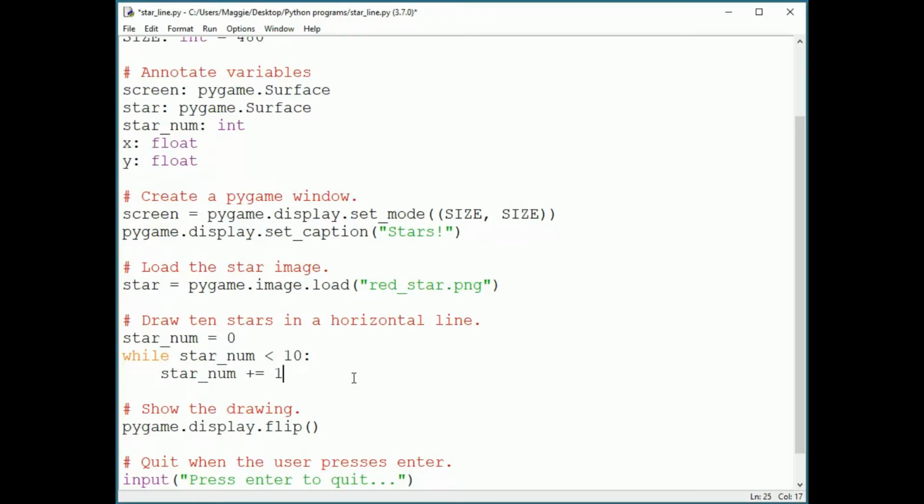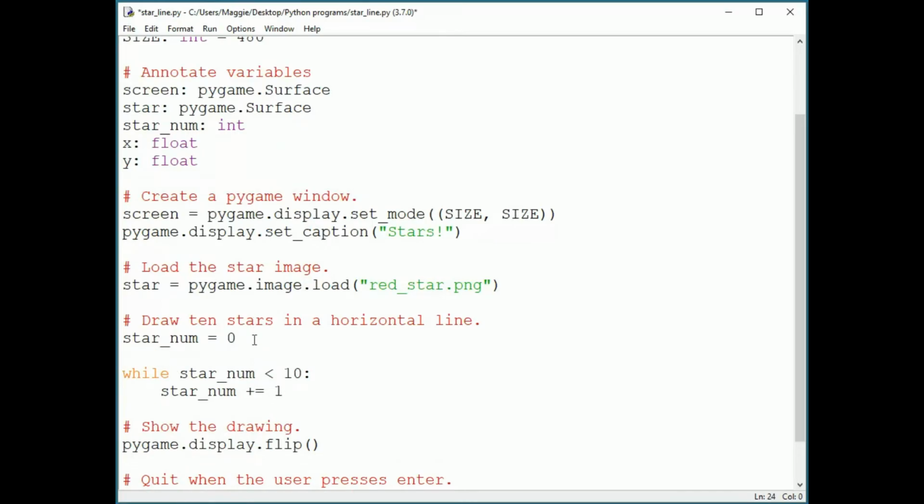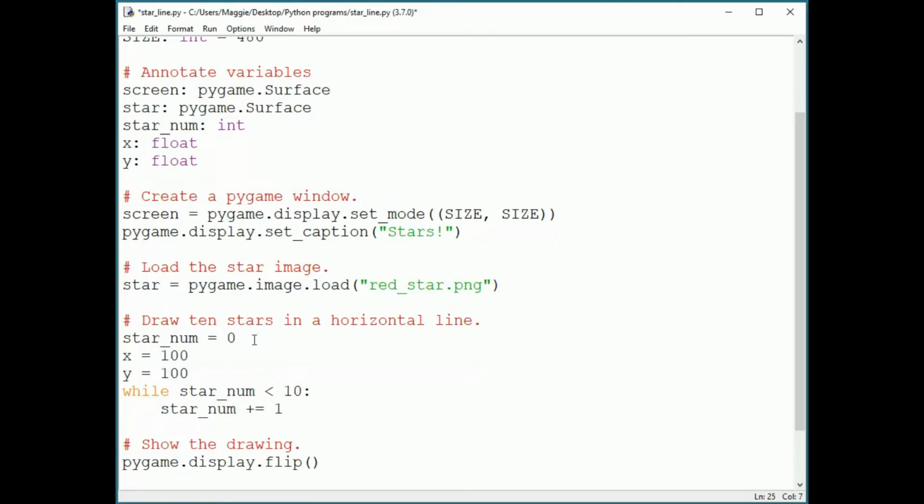It doesn't do anything except increment star num and test it, but we can now put something inside the loop, like blitting code. I have a couple more variables here I'll need to use, x and y. These are the coordinates I'll blit the star to. Naturally, I will want the x coordinate, at least, to change each time I blit. So, before the loop, I can set them to, for example, 100 and 100. And then in the loop body, I'll blit the star to xy.